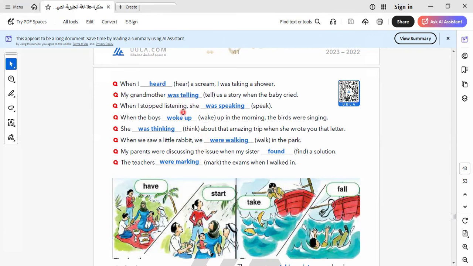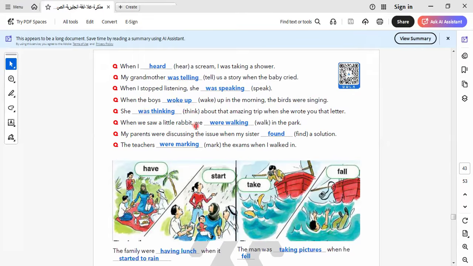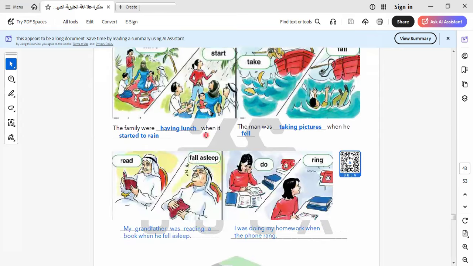Let's go to another one. When I stopped listening, she was speaking. So I stopped listening, so she started to speak. When the boys woke up in the morning, the birds were singing. So the long action is "the birds were singing." So here the boys what? Woke up. Let's continue the rest of the exercise.